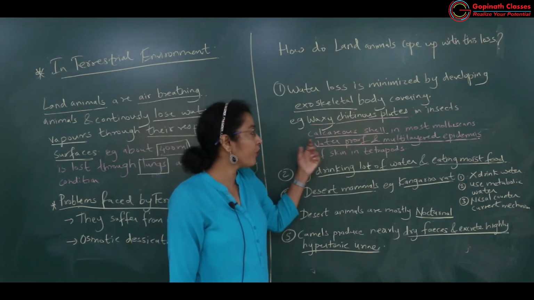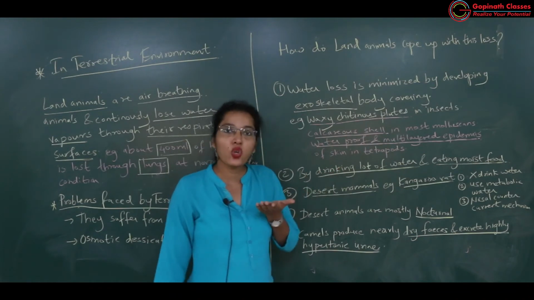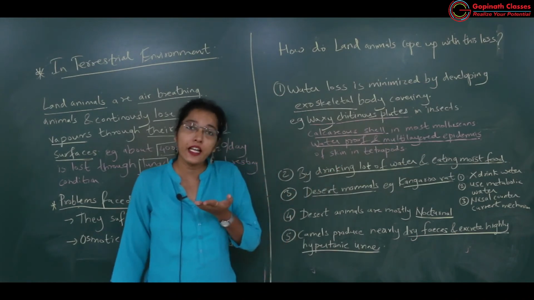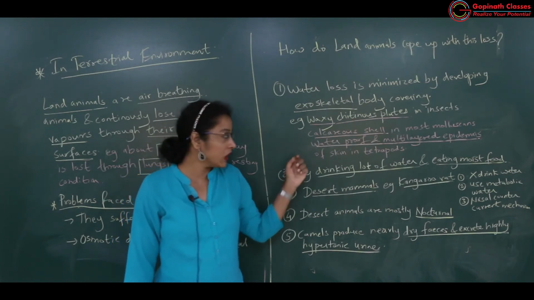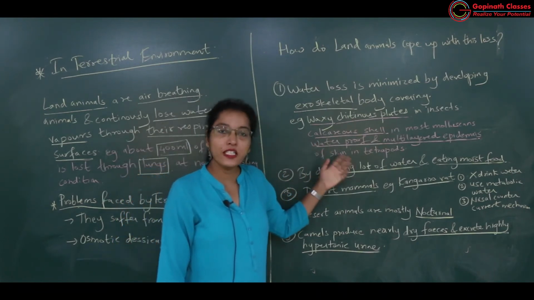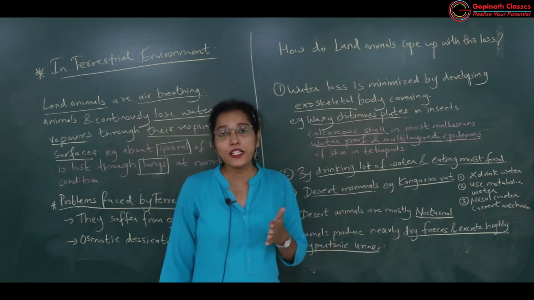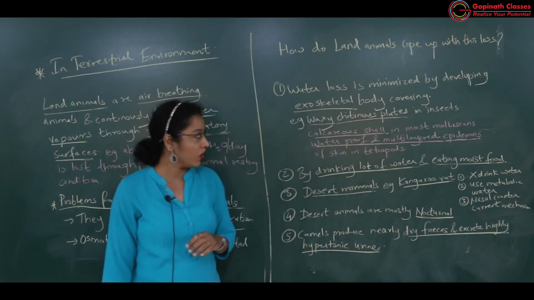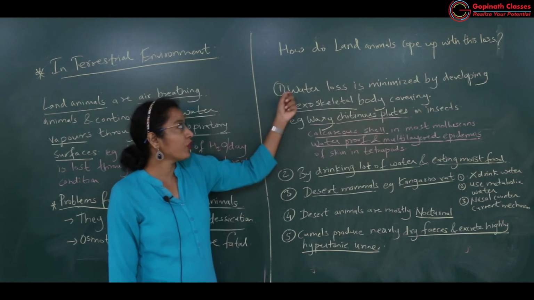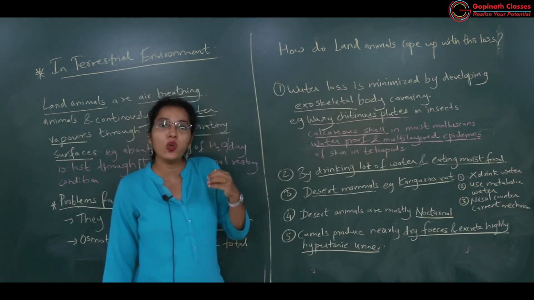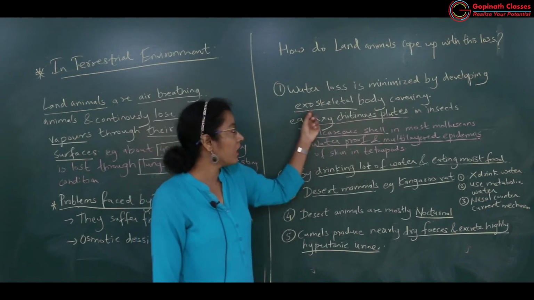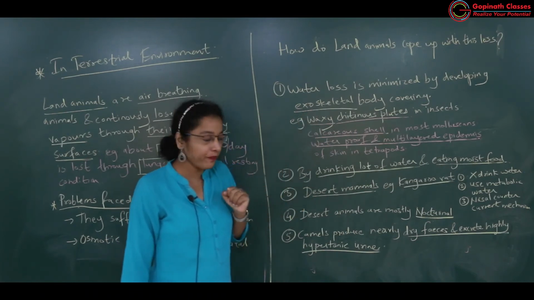So a waterproof layer, that is cornified or keratinized epithelium, is there over the skin of these tetrapods, which prevents loss of water. Got it? So the first modification: how was water loss prevented? By development of an exoskeleton over the body.